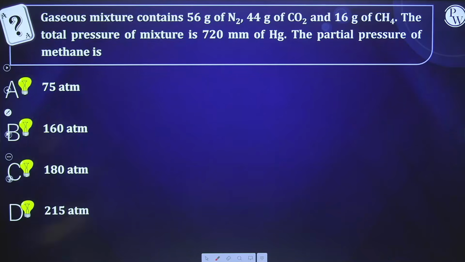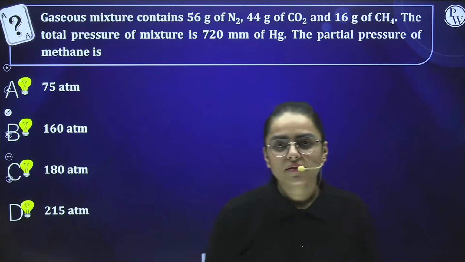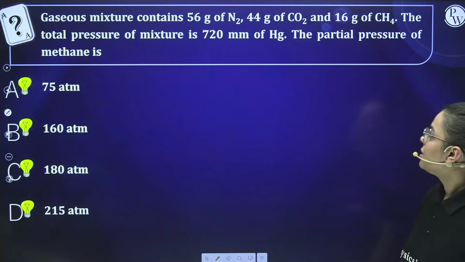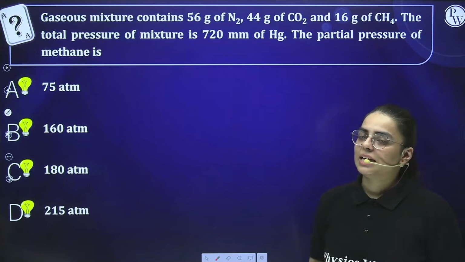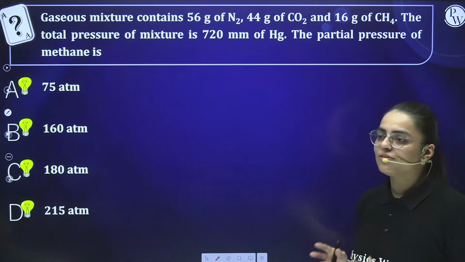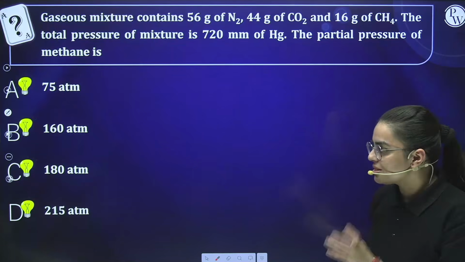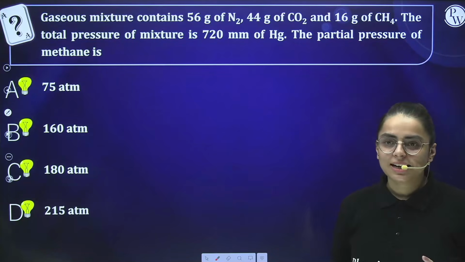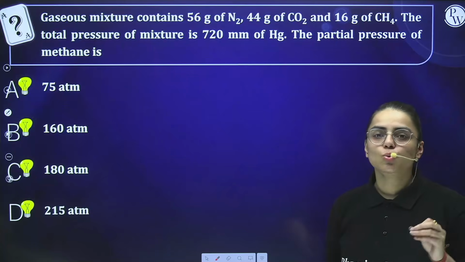Okay. The pressure comes out to be 720 mm of Hg. The partial pressure of methane is, A option is 75 atm, B option is 160 atm, C option is 180 atm, and D option comes out to be 215 atm.